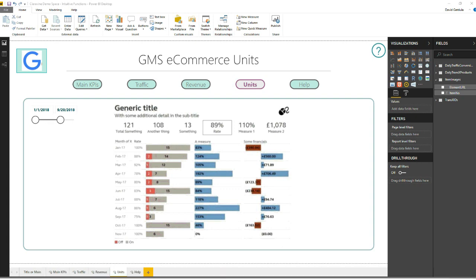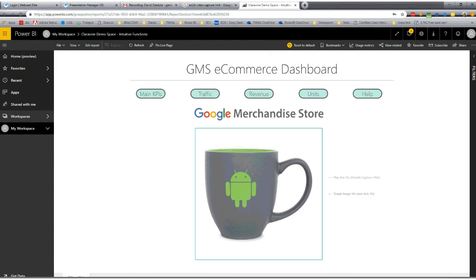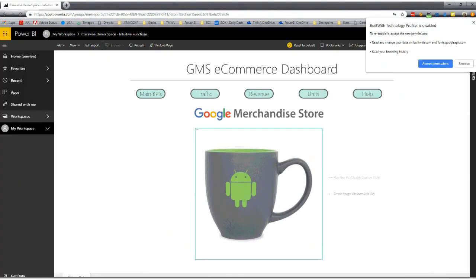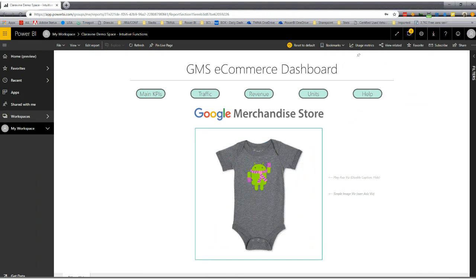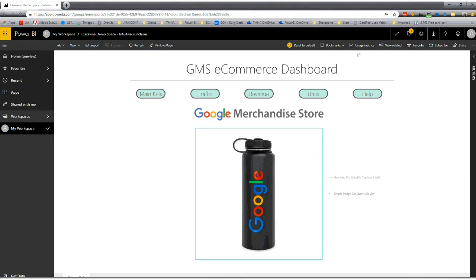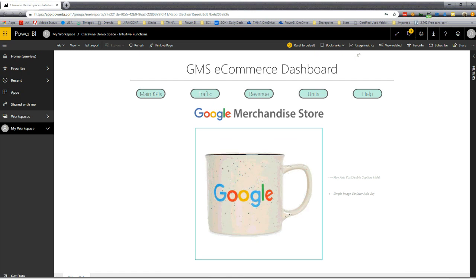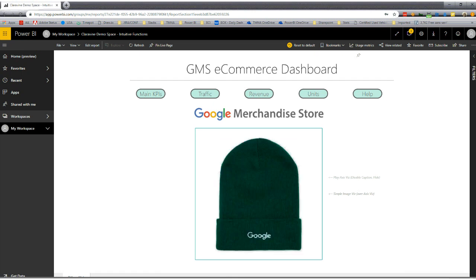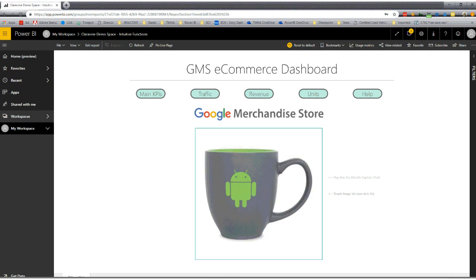We'll bring that up, and I can show you how it works from the aspect of the online Power BI. And again, you'll be publishing it to a specific workspace. If you want to add it into an app, you absolutely can. If you want to bring it into any other workspace, you can build it in there. So here's what I'm showing you. This is what it looks like once you publish it to Power BI Online. If you have Online Premium, you can publish it and anybody can see it as long as you give them access to it. If you don't have Premium and you just have Pro, they can interact with it either way.